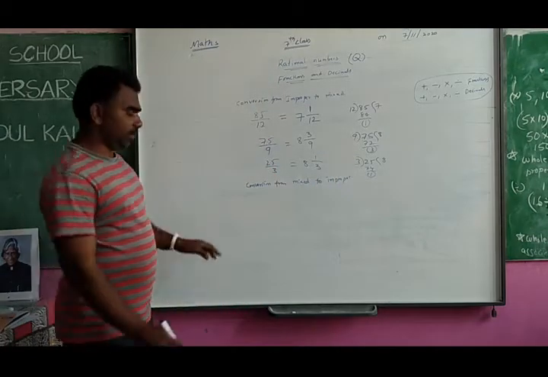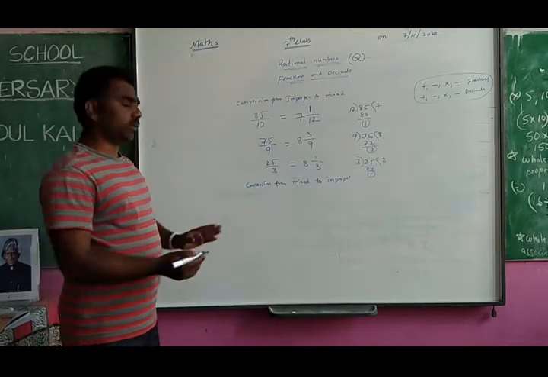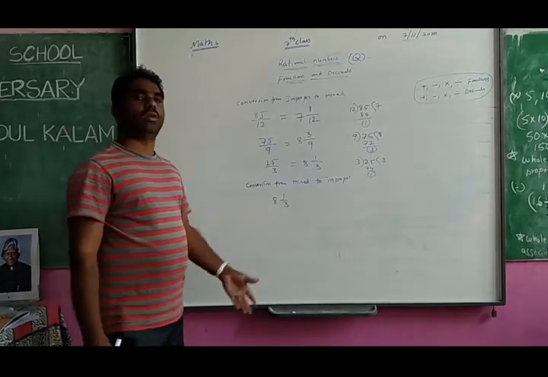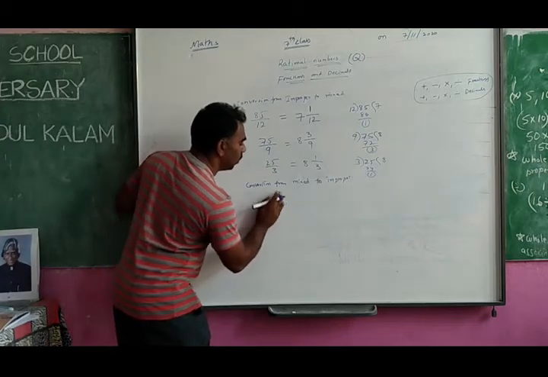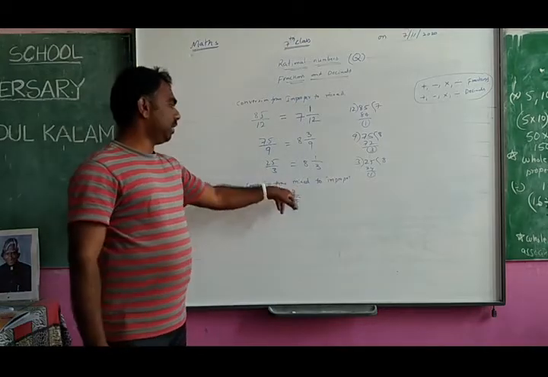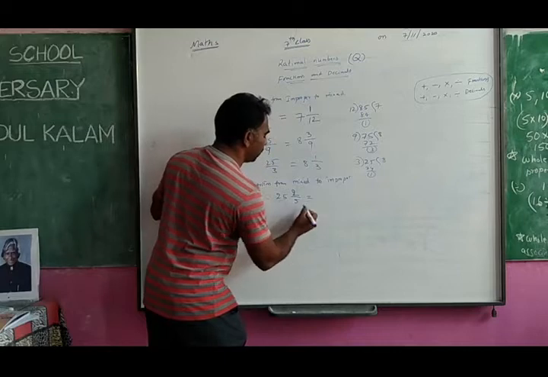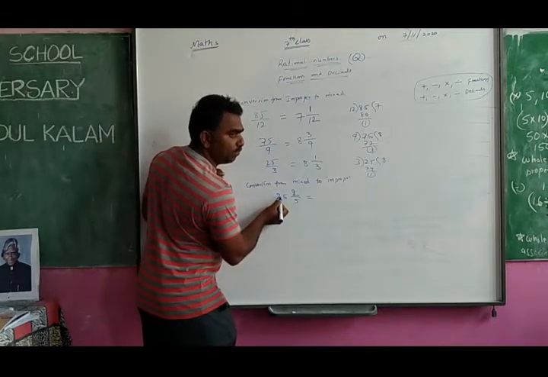Mixed fraction means you know that one number and one proper fraction. One number and one proper fraction. This is called mixed fraction. So it is very easy to convert into improper. How do you convert? This size we have to convert into the number of total pieces.